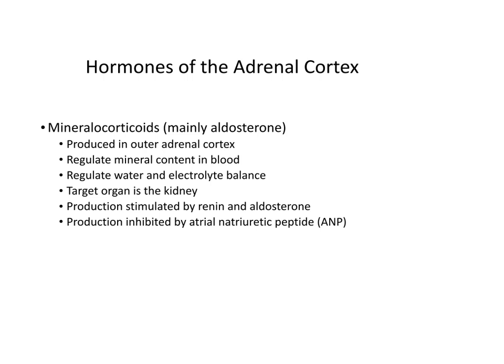Mineralocorticoids, which is mainly aldosterone, are produced in the outer adrenal cortex, and they regulate mineral content in the blood. And so they regulate water and electrolyte balance. They work on the kidney primarily as their target organ, and their production is stimulated by renin and angiotensin. And production is inhibited by atrial natriuretic peptide, or ANP.